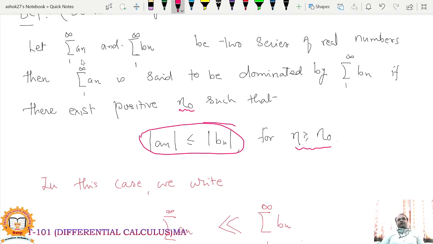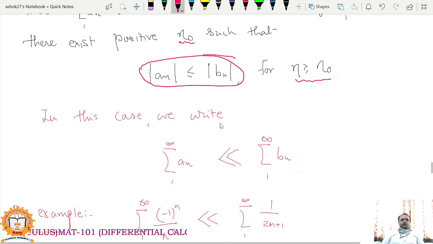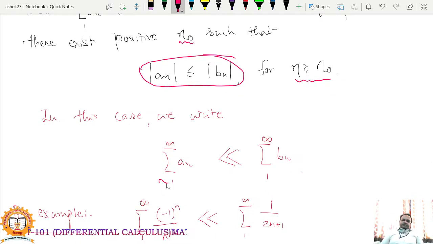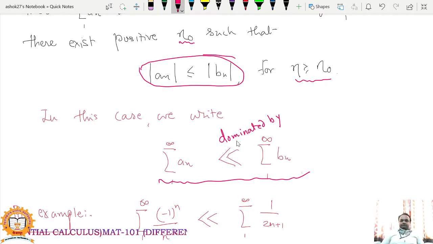So when we say summation an is dominated by summation bn, there exists a fixed positive integer n0 such that mod of an is less than or equal to mod bn for all n greater than or equal to n0. In this case, we write summation an is dominated by summation bn. This notation stands for "dominated by". So that is the meaning of this notation.